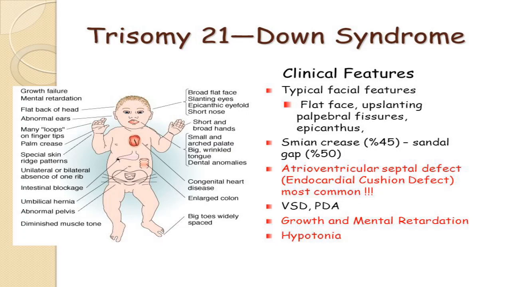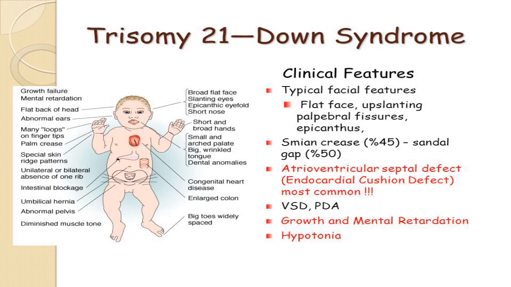There are 46 total chromosomes, however, one of them has an extra piece of chromosome 21. Like in the first type, we had seen that there was a complete extra copy of chromosome number 21, therefore there were a total of 47 chromosomes in all the cells. In the second type, there are 47 chromosomes, but not in all the cells.